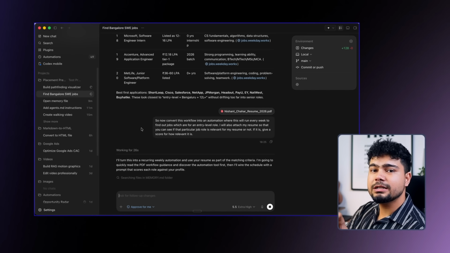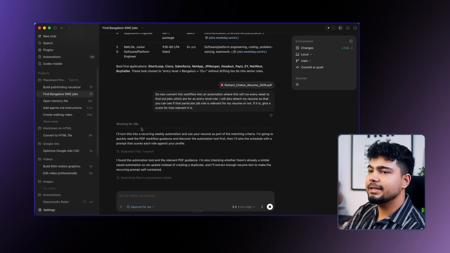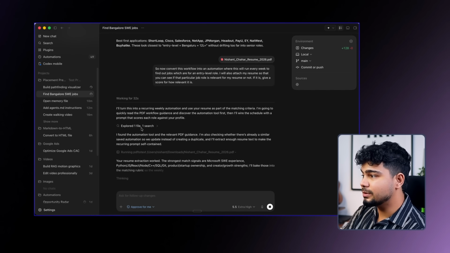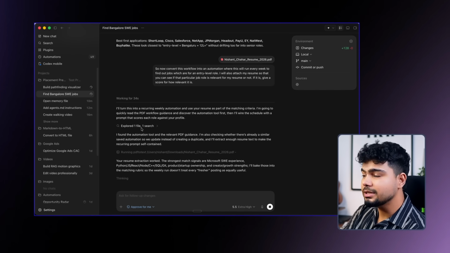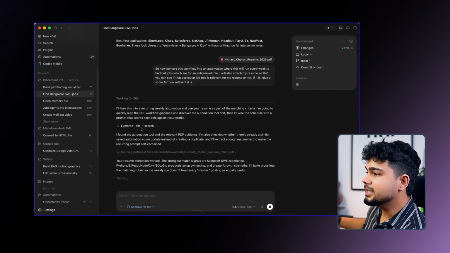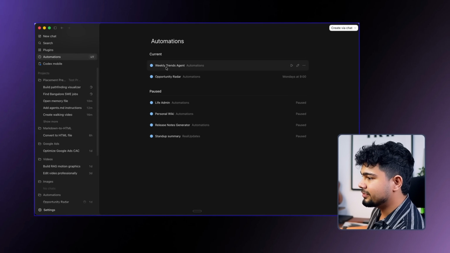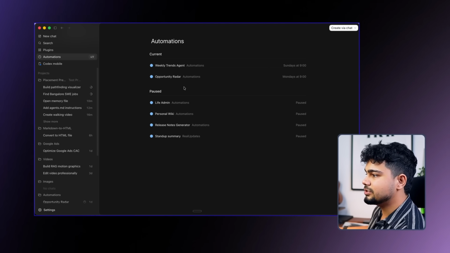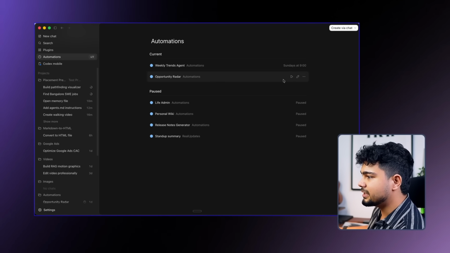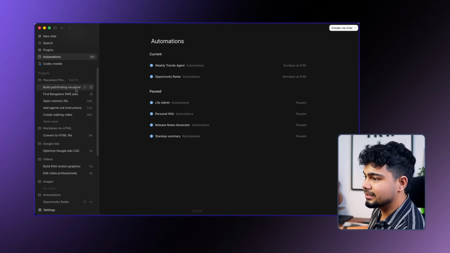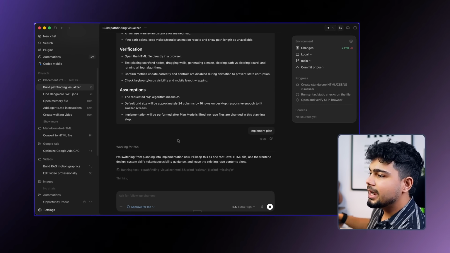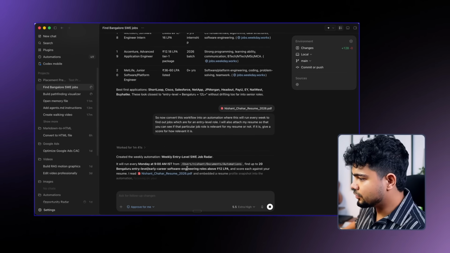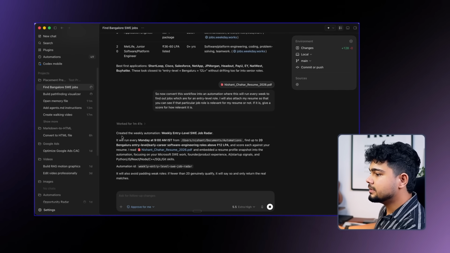So whenever you are doing a task which you want to do every day, every week, whenever you need to, you can create an automation for it, something like this. So I just asked it to create an automation, and it will create an automation for me. Once that is done, the automation will come here. As you can see, I've created some of the automations already, which run. I've paused these, but these are the two automations which are running currently, and now it will add one more automation in that list. So our automation is ready.